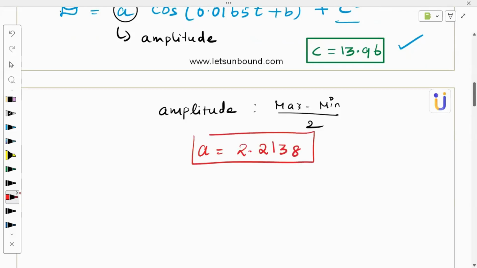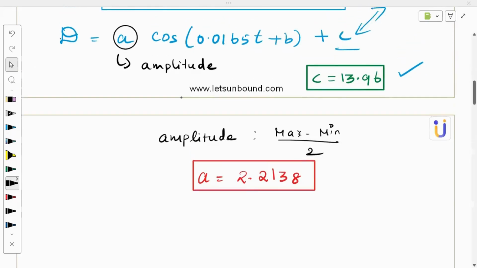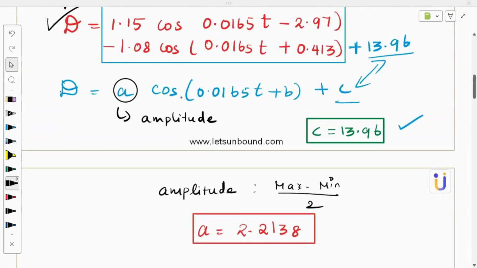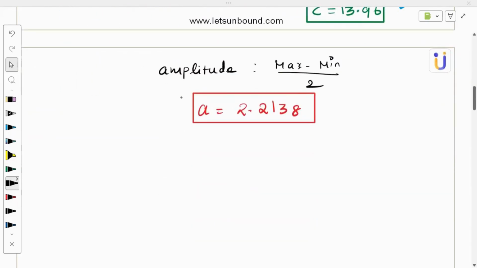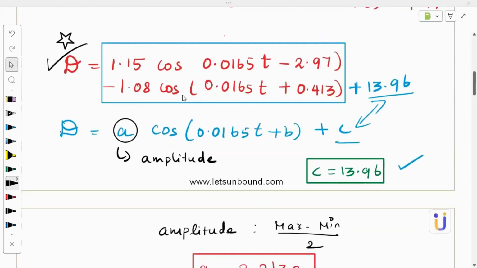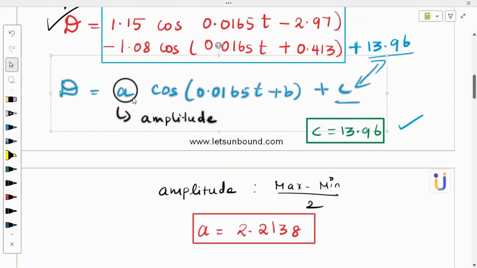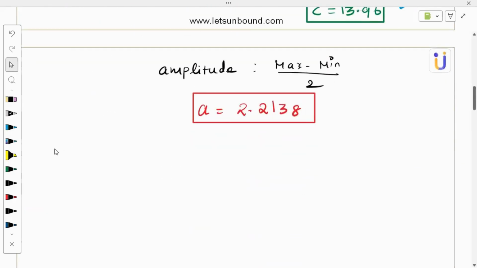You better take this. You can just round off the final answer. Now since we have to find D, let it be in this form so that we will get an accurate value. Don't round it off here. That's the definition. But still, if you round it off, the answer is accepted. That is not a problem. And moving over, now the blue D is getting updated a little. I know the C value and I know the A value.